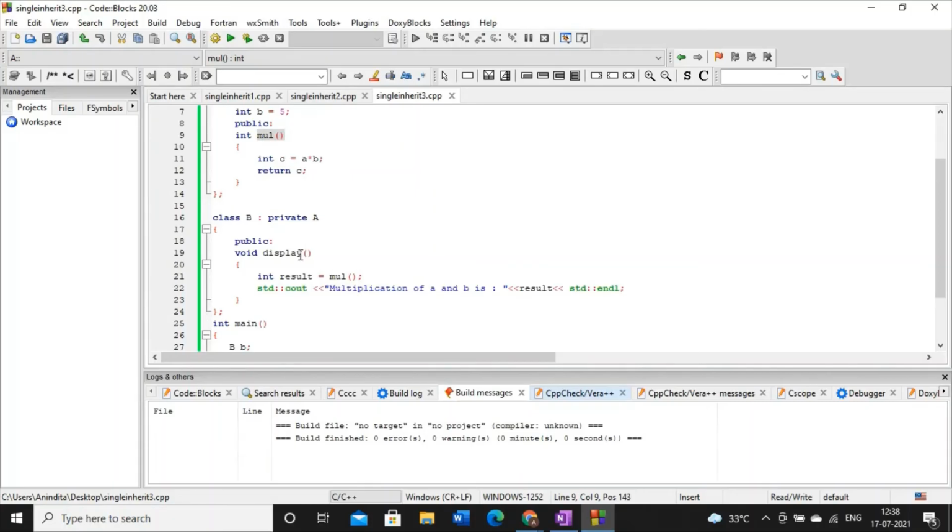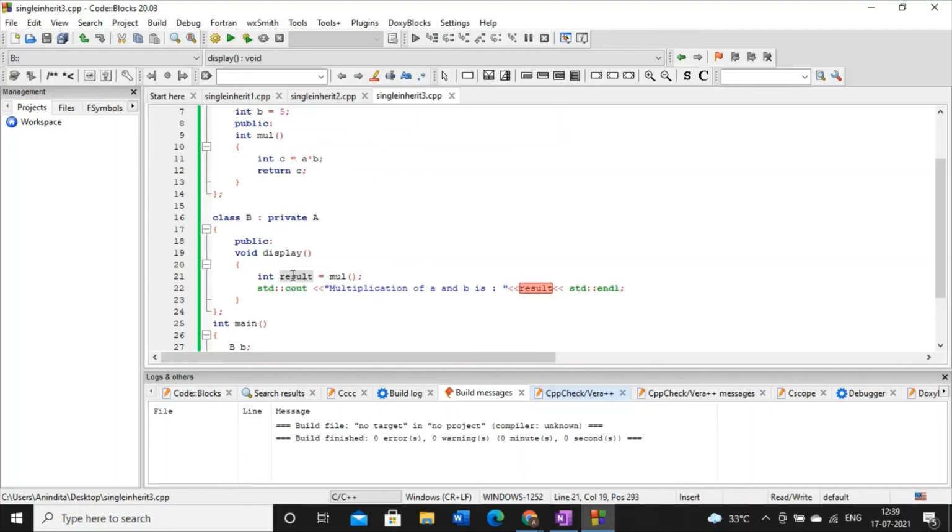Here inside the subclass's method, I am calling, meaning writing, the method name with open and close parentheses, and storing this inside one data member of this subclass.